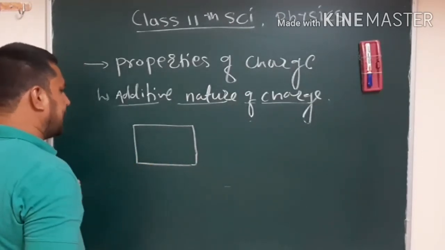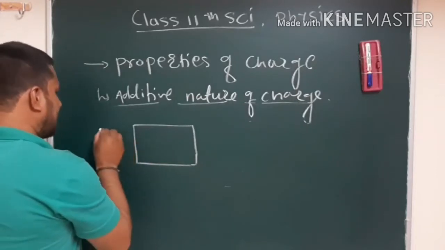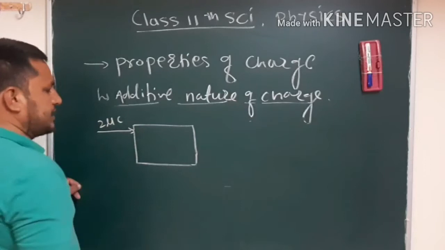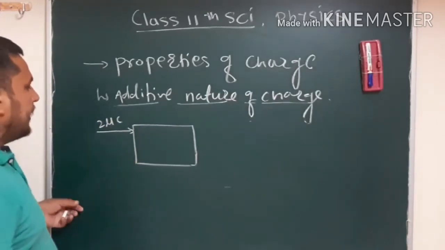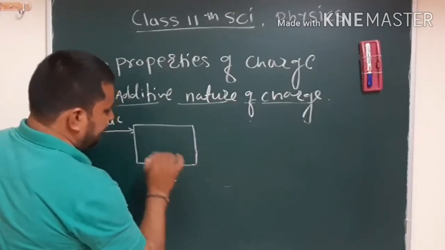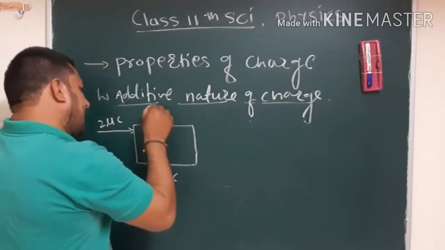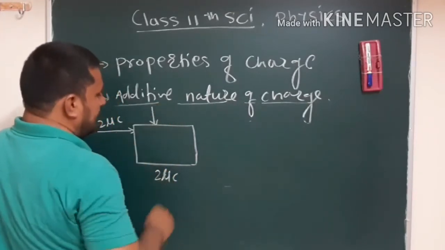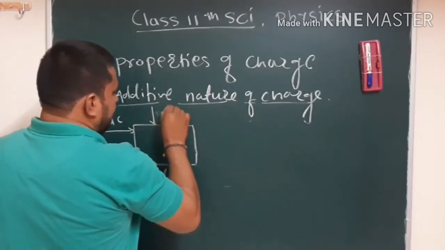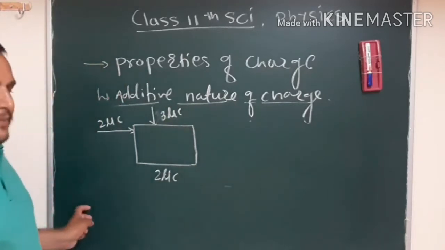Suppose I apply 2 microcoulomb charge on this body. Now the net charge of that body is 2 microcoulomb. After some time, I again apply some charge on that body, suppose 3 microcoulomb.